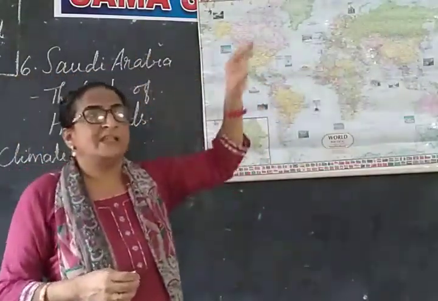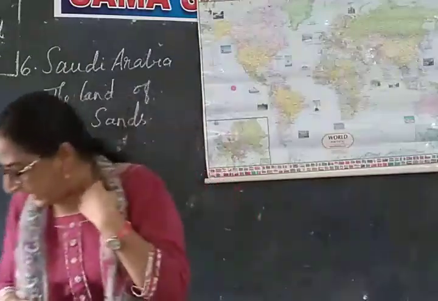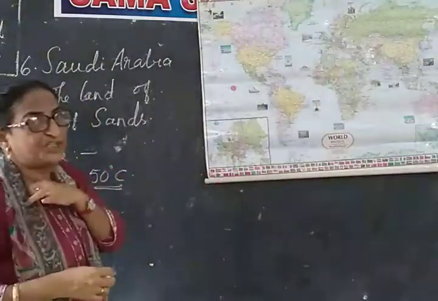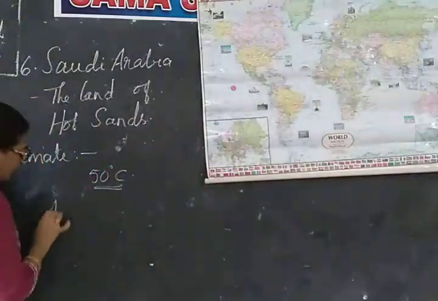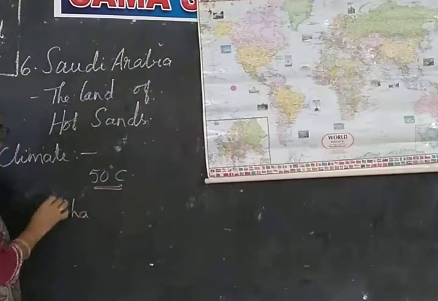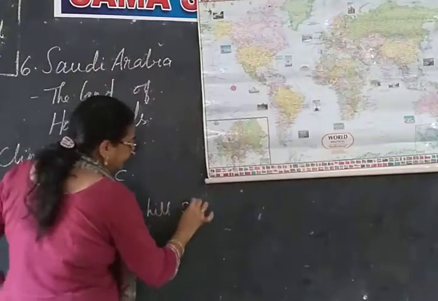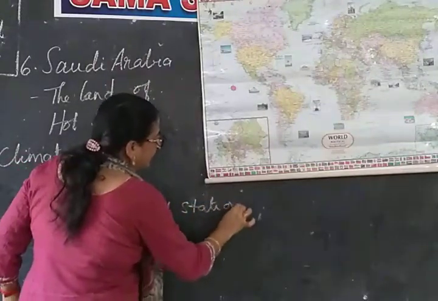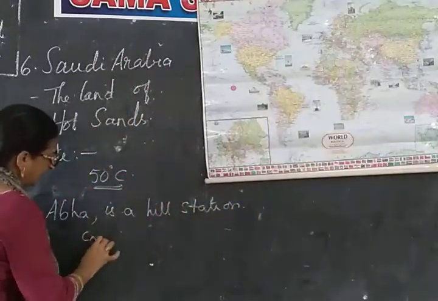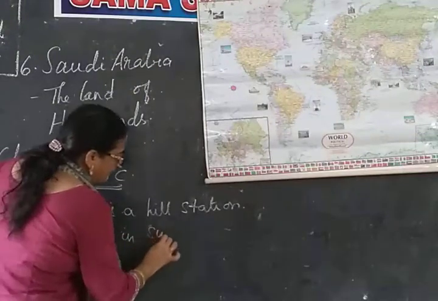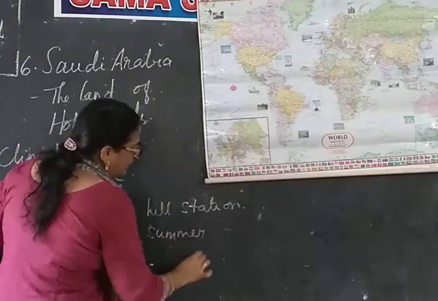Now the coastal areas will have mild climate, and Ava is a hill station which is very cool in summer. So naturally, hill stations are cool. In India also, do you know the story?